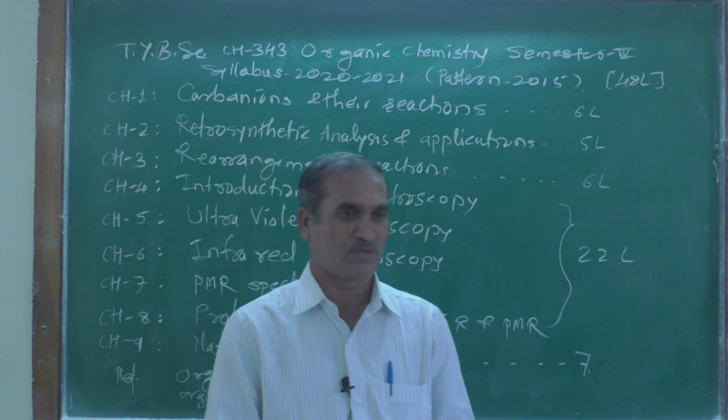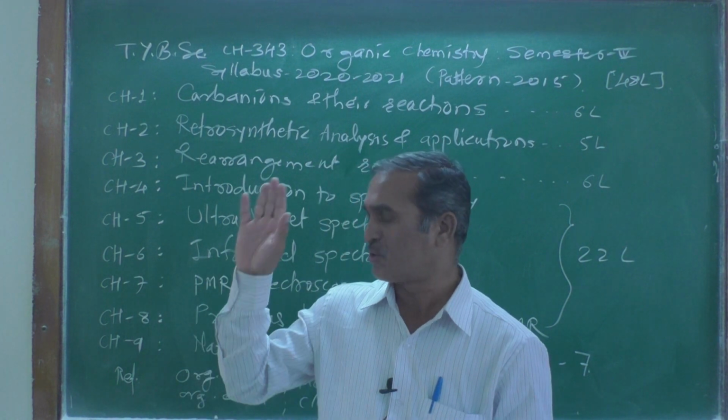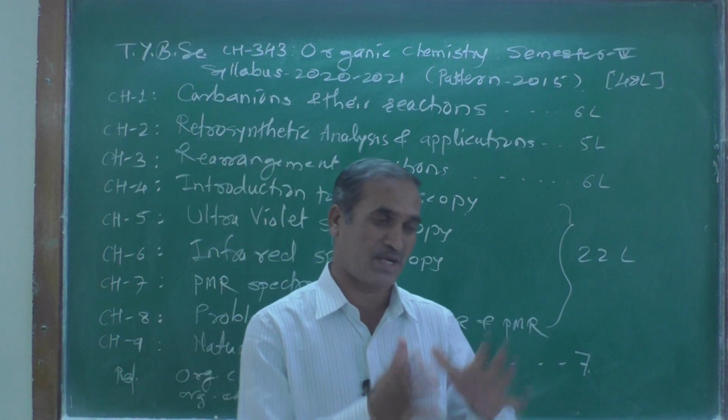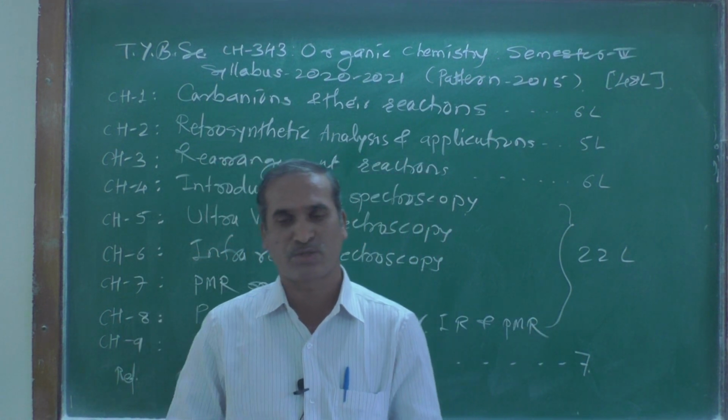So you can achieve that, and after that you may go abroad, or you may become a scientist in future. So those are the opportunities.